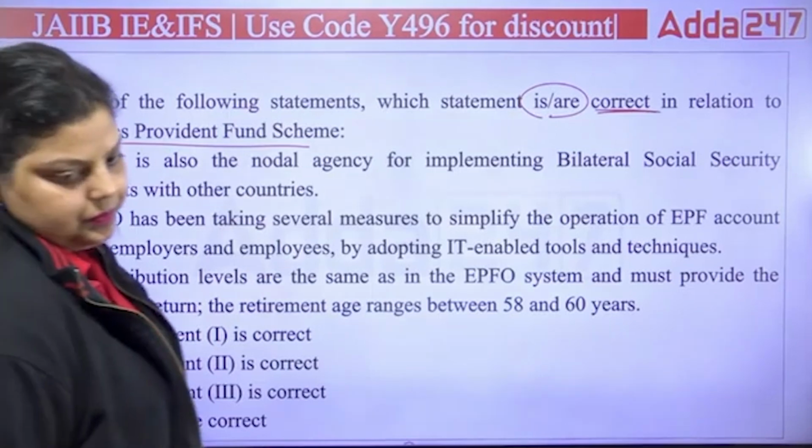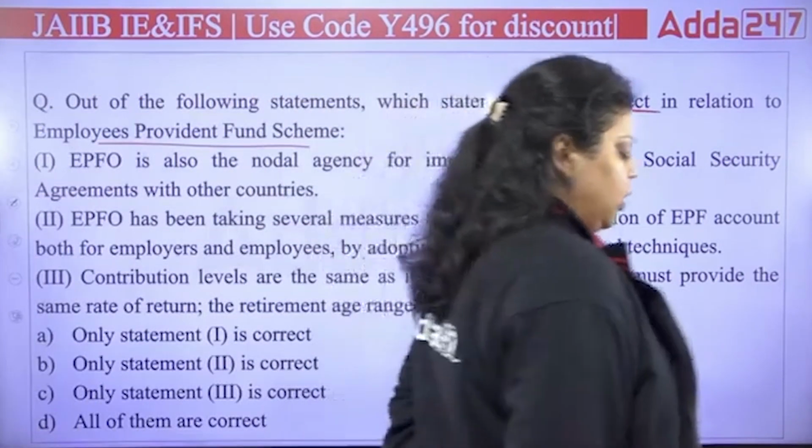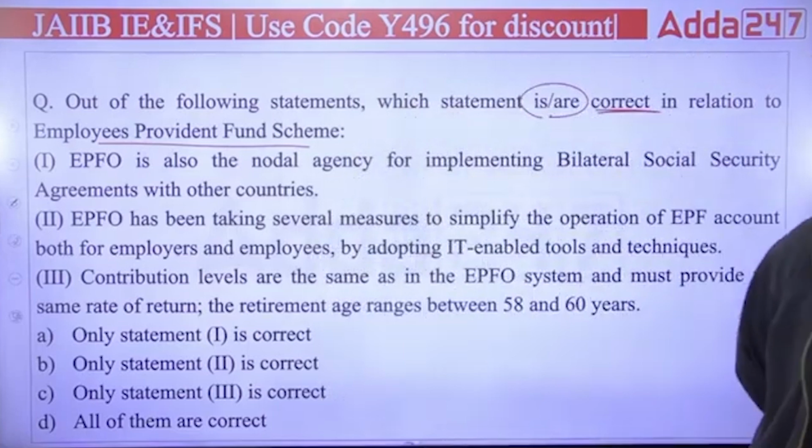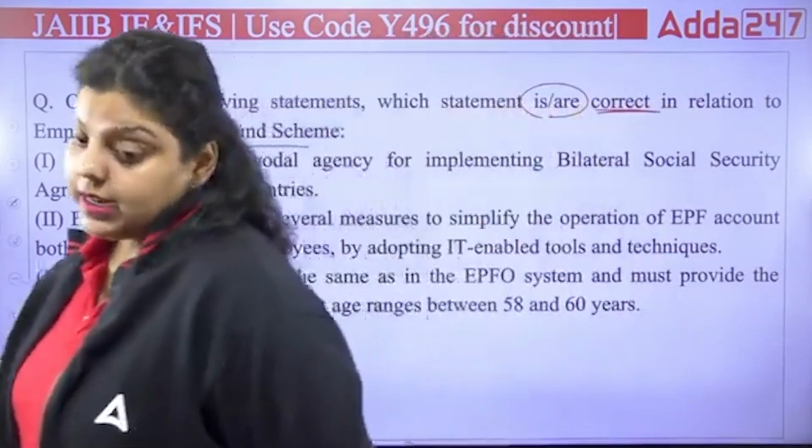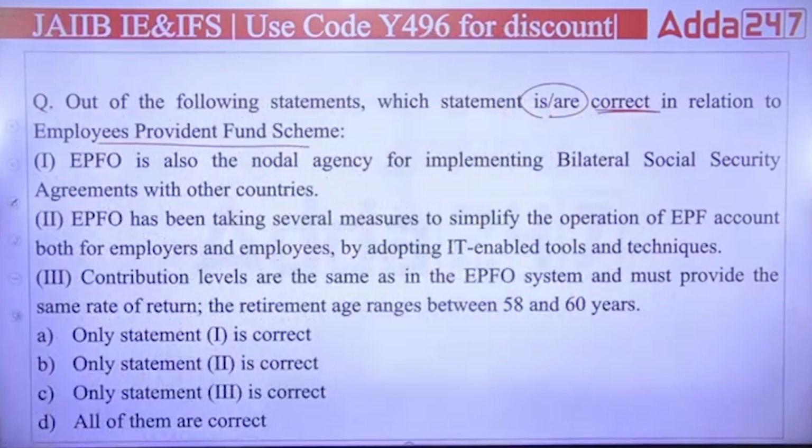RBI was established on the recommendation of the Hilton Young Commission, also known as the Royal Commission on Indian Currency and Finance. This commission was introduced in 1926. The RBI Act came in the year 1934 and RBI was established in 1935.